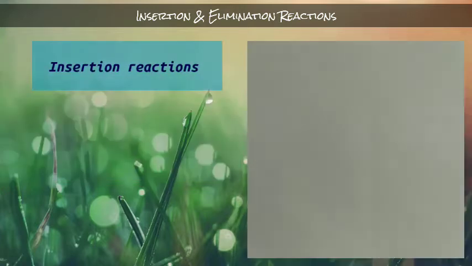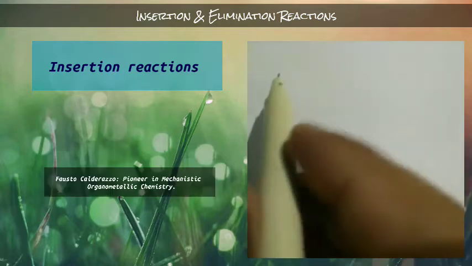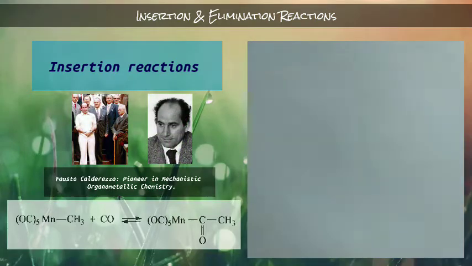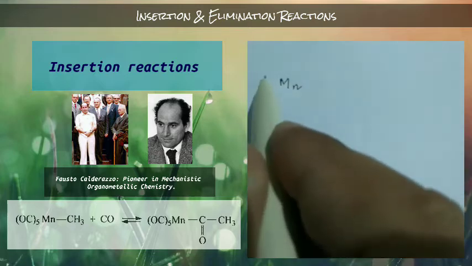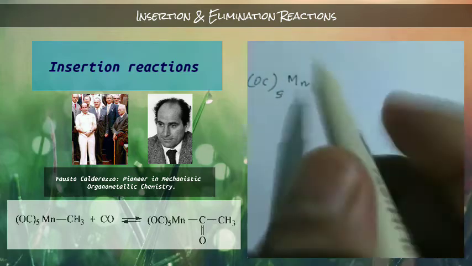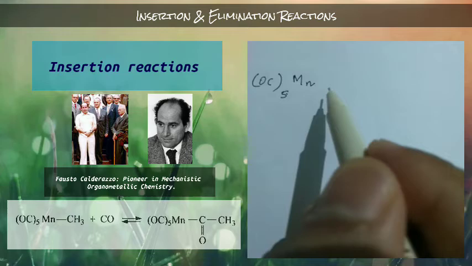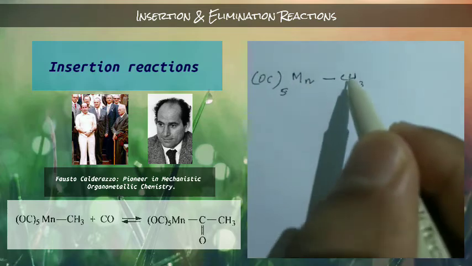So let us take an example of an insertion reaction, because to discuss the mechanism we need a reaction. A very well known and classical example of this insertion reaction is the reaction of an organometallic complex made of manganese, with five carbonyl ligands, along with a metal and carbon bond, that means CH3.